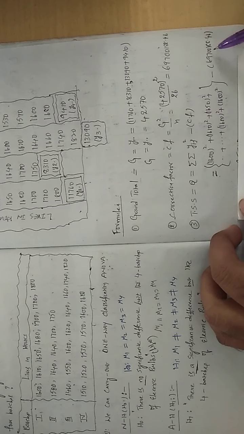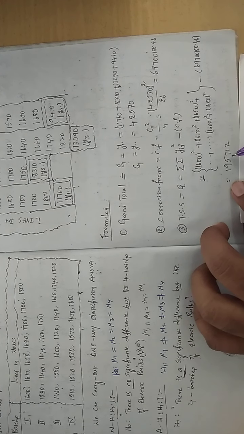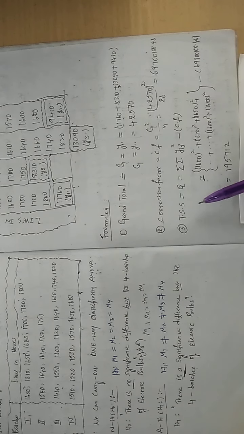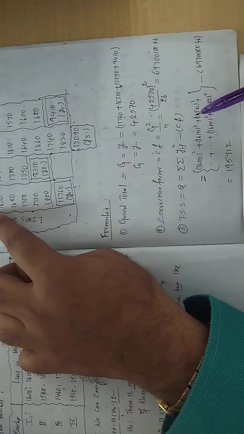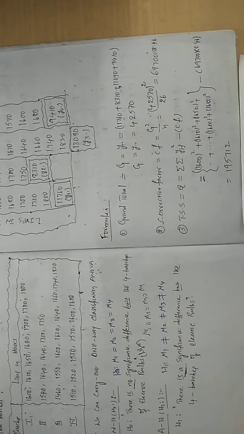So, 697000 18856. What is the answer we are going to get? 195712. So that is the total sum of squares. How do you get it? Every value of the data should be squared and added, like that. A big calculation. The remaining are simple calculations.